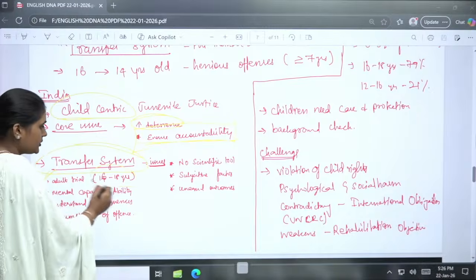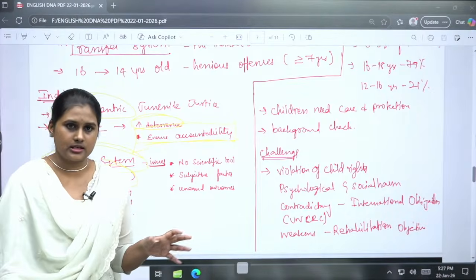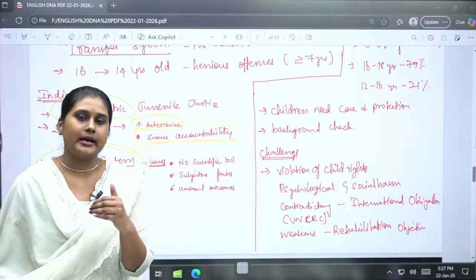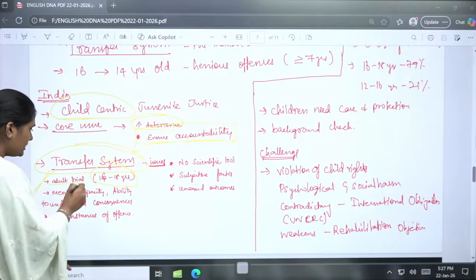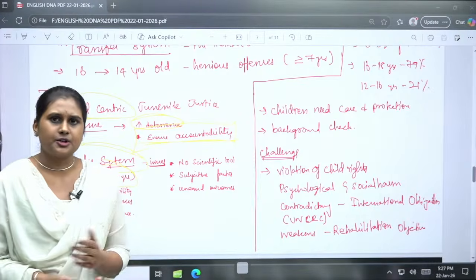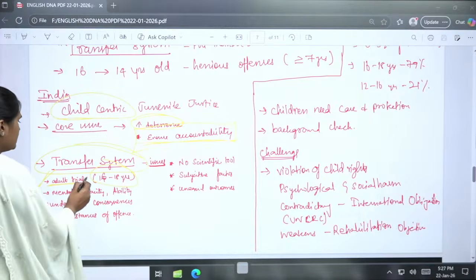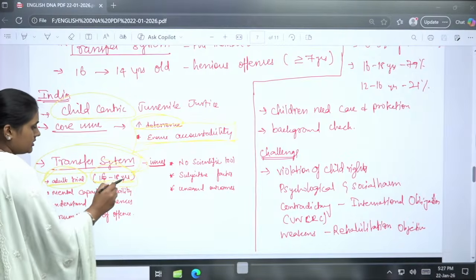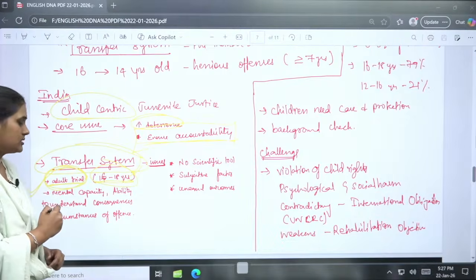So earlier, 16 to 18 years will be going through the adult trials, okay. As per India, a child below 18 years will be considered a child. If they have any offences, they will be tried in a different manner, okay. So, comparatively a soft manner compared to adults. Now, due to this transfer system, people in the age group of 16 to 18 will be going under the adult trial system, okay.